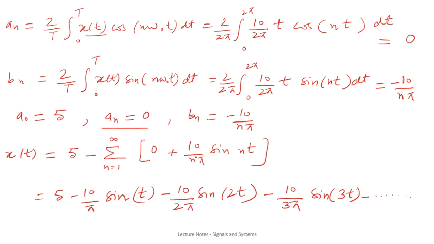So for different values of n, like 1, 2, 3 and so on, you will have the expression like this. Okay, so this was one simple problem based on the trigonometric Fourier series.